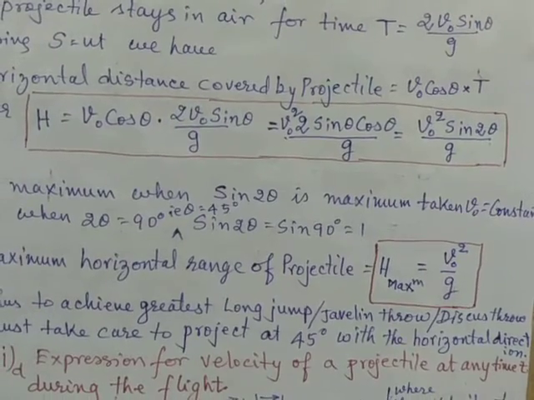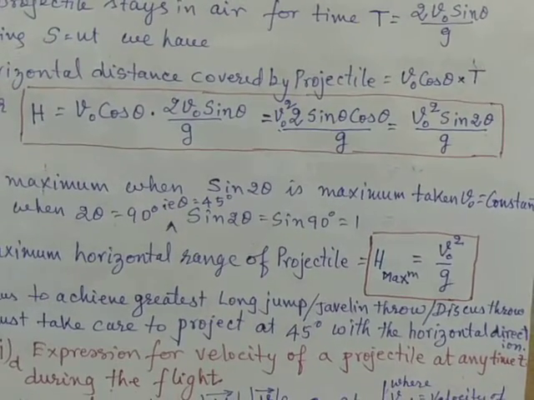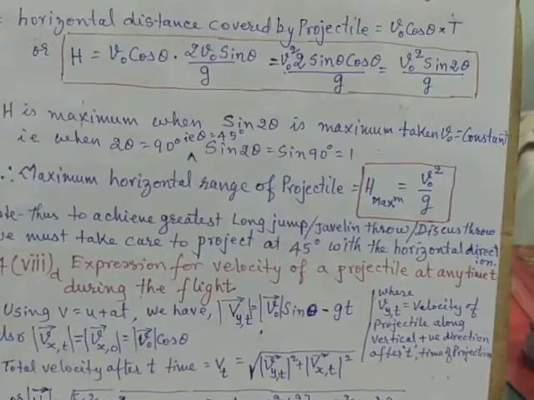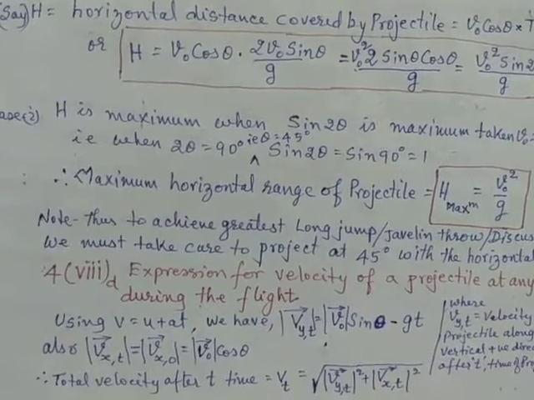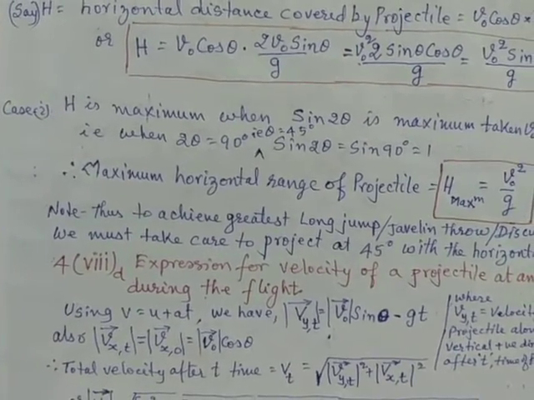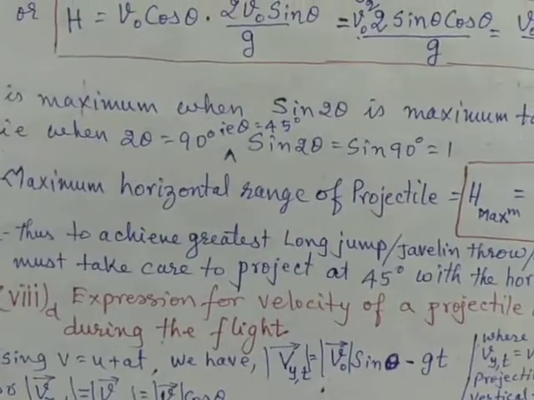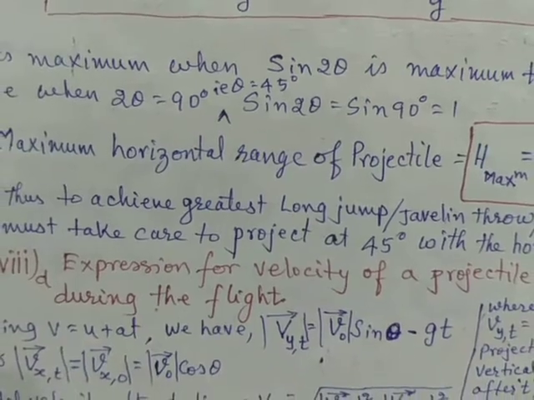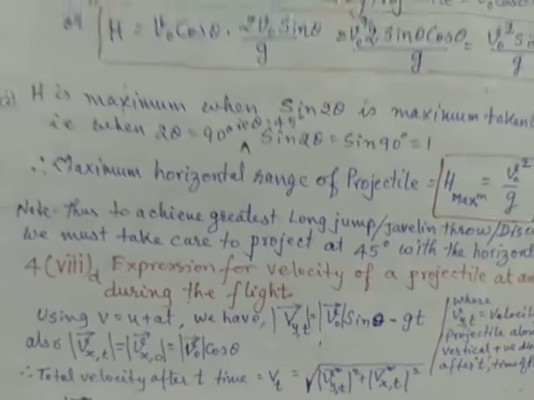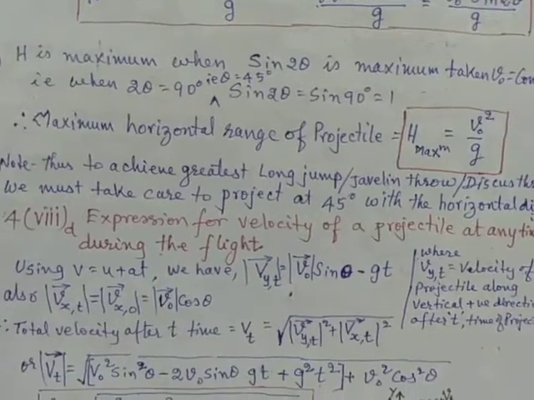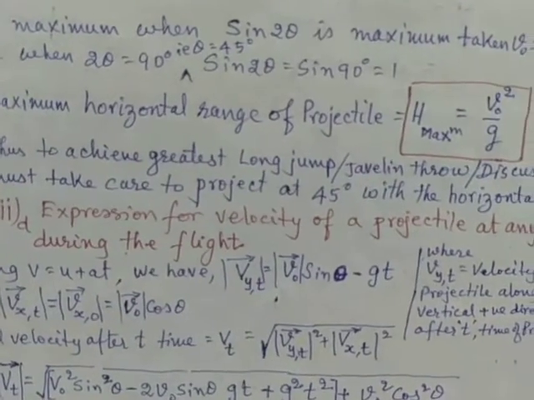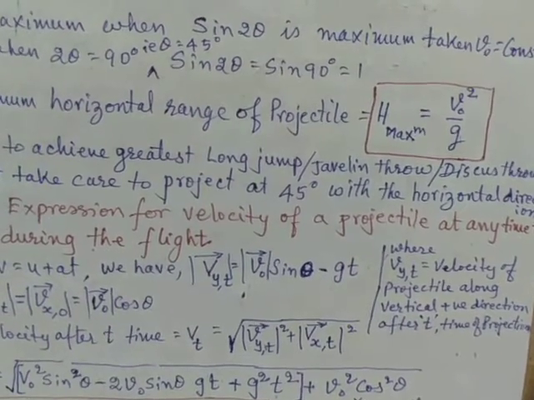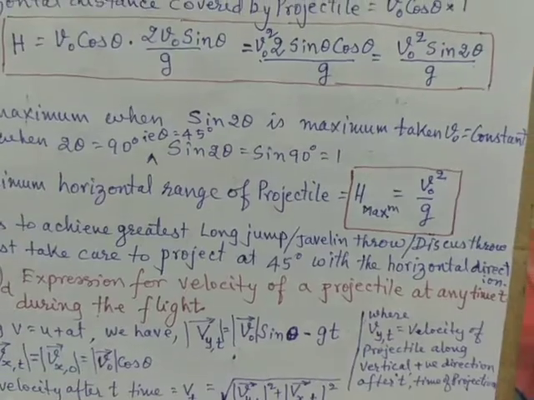We have used the relation 2 sin theta cos theta is equal to sin 2 theta, and therefore we got the expression for horizontal range of a projectile. But when we consider 2 theta equal to 90 degrees, that means theta is 45 degrees. In that case, sin 2 theta becomes sin 90 degrees, which is 1, and therefore the horizontal range becomes maximum. So we can write the maximum horizontal range of the projectile as R max is equal to v0 square by g, because sin 2 theta becomes 1.